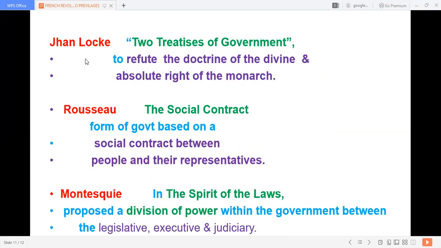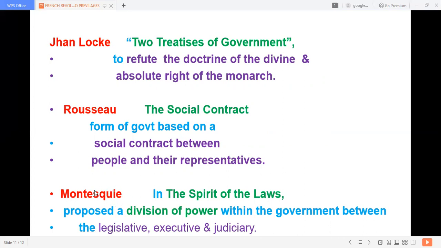Okay, now let us see the consolidated state. What are the three revolutionary ideas of these three persons? John Locke, you remember in such a way, Locke wanted to lock two things: the doctrine of divine and absolute right of the monarch. Rousseau, he wanted to have a social contract. Rousseau, social. See, Montesquieu, Q one by one. You remember in such a way.